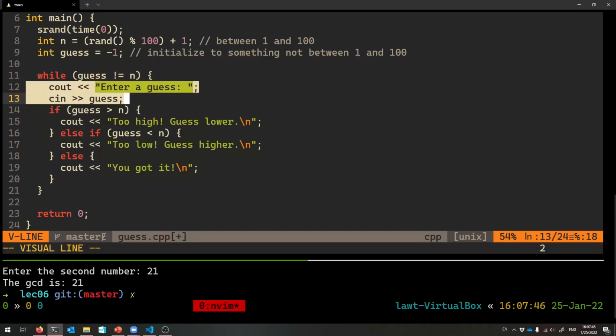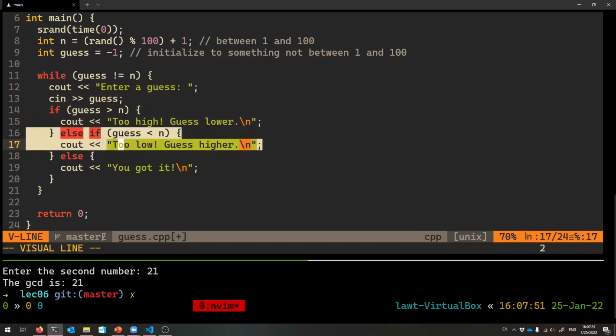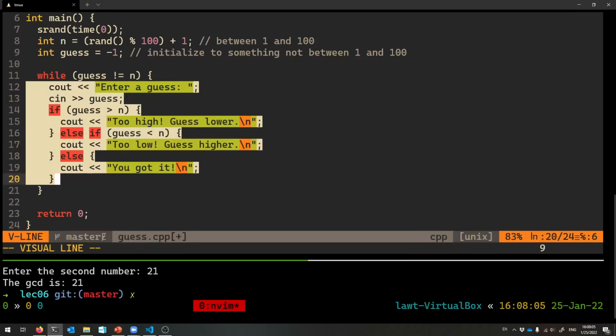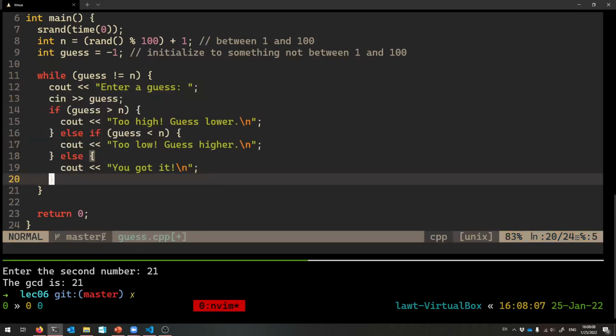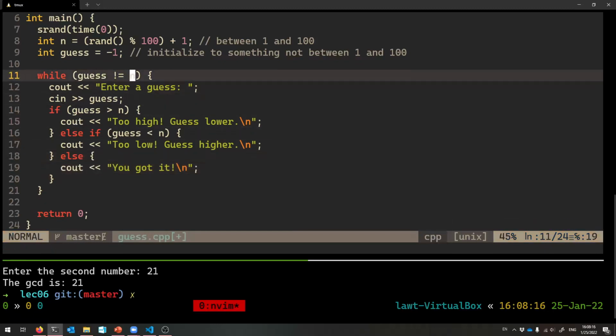Maybe the secret number was like 50, but we guessed 20. And so we'll say we guessed too low, guess higher, and we'll go right back to the start of the loop. And our guess is now 20, and our secret number is the same, and it's still not equal, right, because we didn't get it right, which means we do it all over again. And it just repeats this process until the guess is finally equal to the number, because we keep updating it, right? Once the user gets it, we'll first print that they got it, congratulate them, and then this will become a false statement, right? Guess now is equal to n. And so that lets us out of the loop, right?